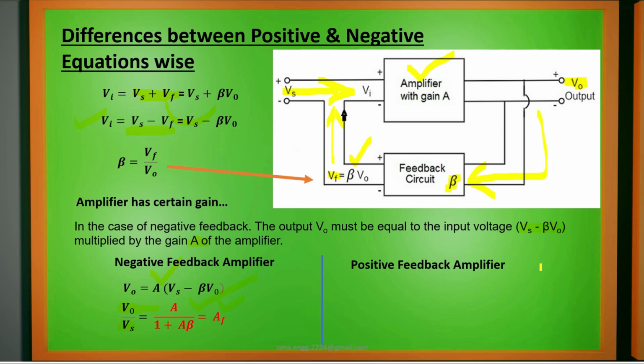For positive feedback, we multiply with gain A, and when we rearrange the expression, the ratio of V0 by Vs will be A by 1 minus A beta. That will be the feedback gain. So remember that for negative feedback it is A by 1 plus A beta, and for positive feedback it is A by 1 minus A beta.